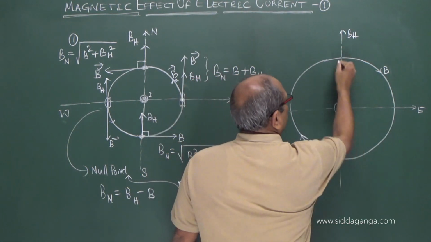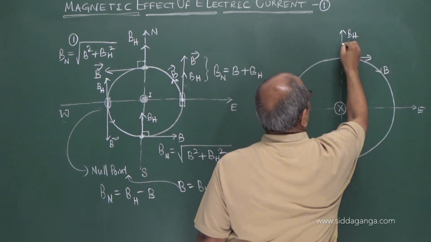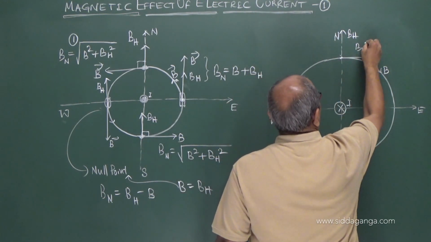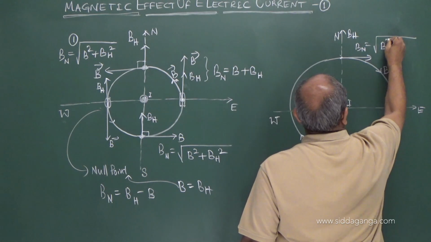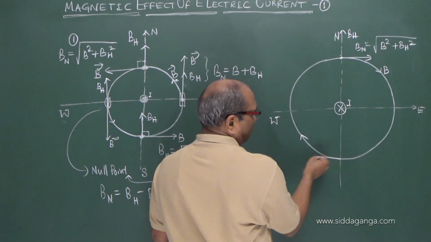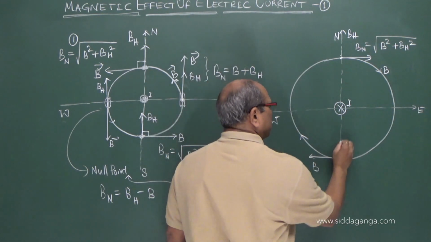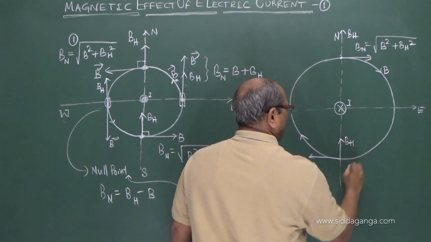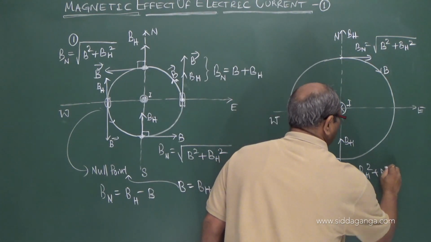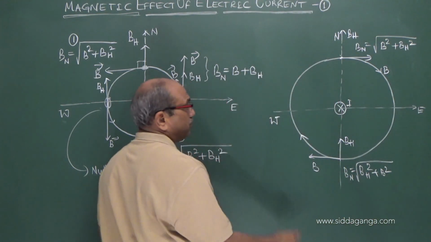Now if you come to the positions, B and BH at the north pole again, B net here also is the root of B square plus BH square, no change. Even if you come here also, this is B and this is BH. Again B net is the square root of BH square plus B square, perpendicular.